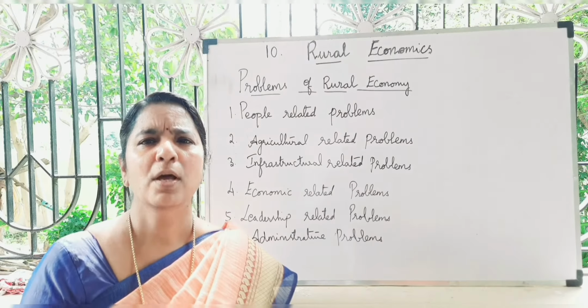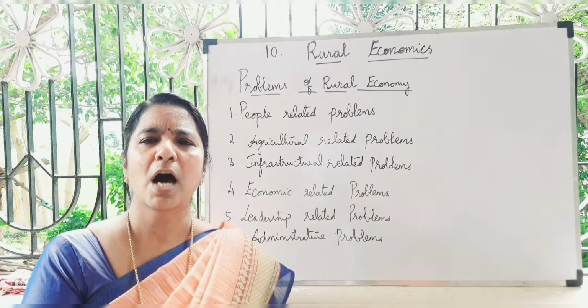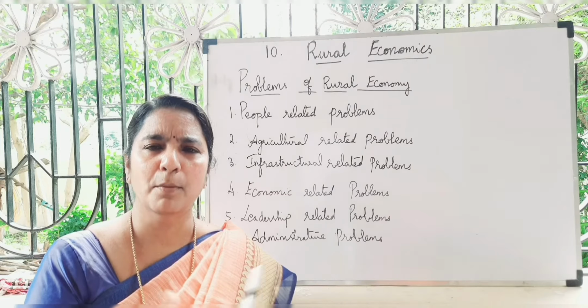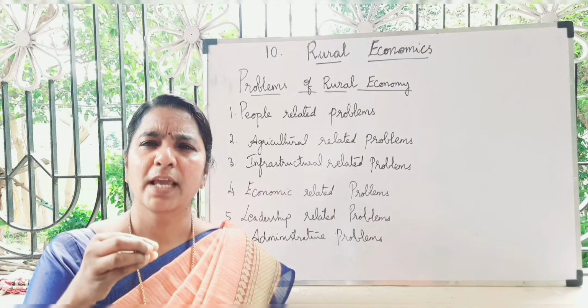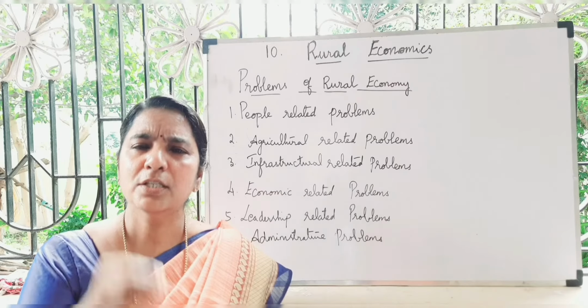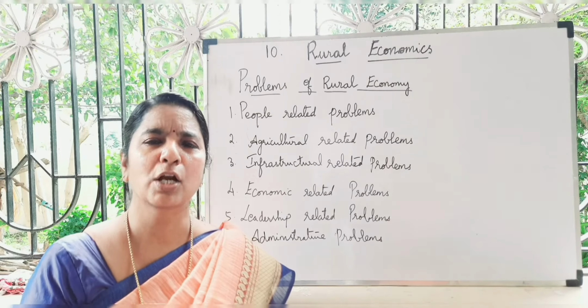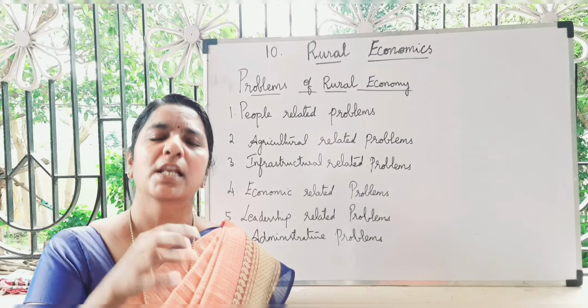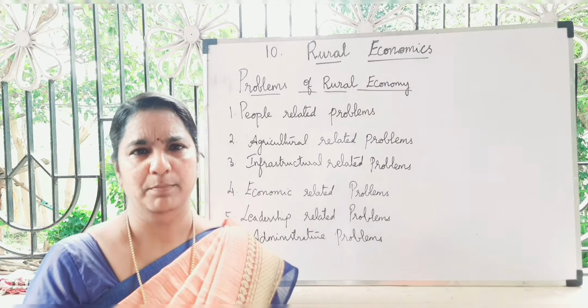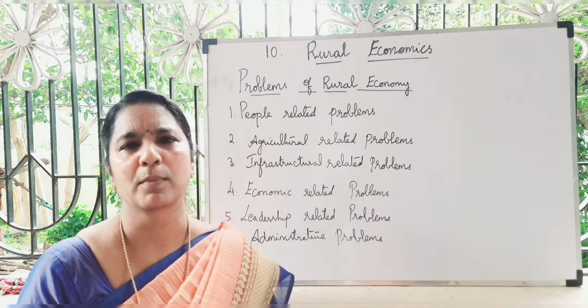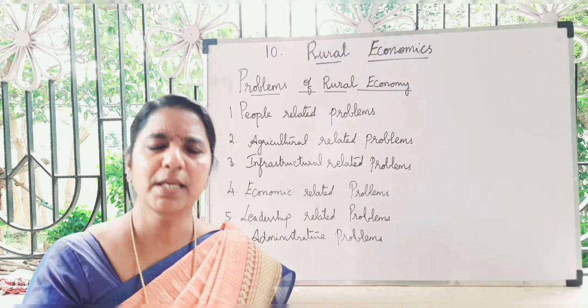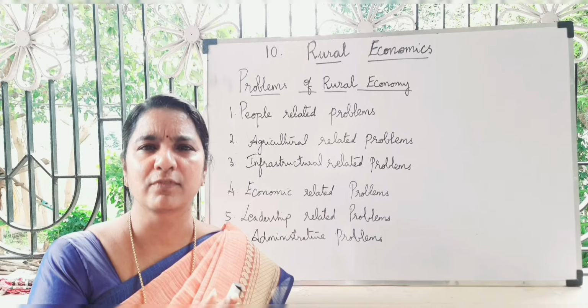The landlords own a large amount of land in their area, so they won't give much interest to improving agriculture or the standard of living of local people. Next we'll go to leadership-related problems. That means leadership is in the hands of inactive leaders.